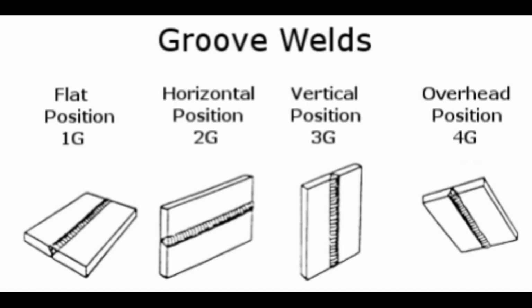The position can be flat position, which is also known as 1G, horizontal position, vertical position, and overhead position. In horizontal position, the weldments are kept in horizontal shape. In vertical position, the weldments are kept vertically. In overhead, the workpiece will be kept overhead, like somebody is welding the roof of some vessel or anything. So these are the welding positions.